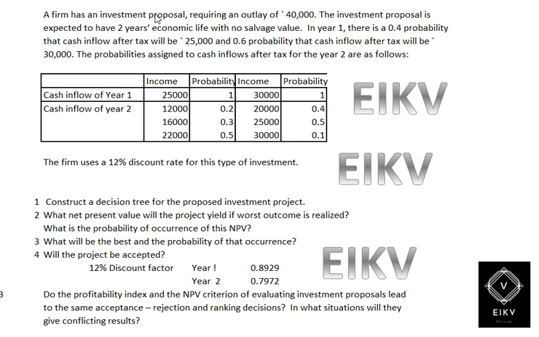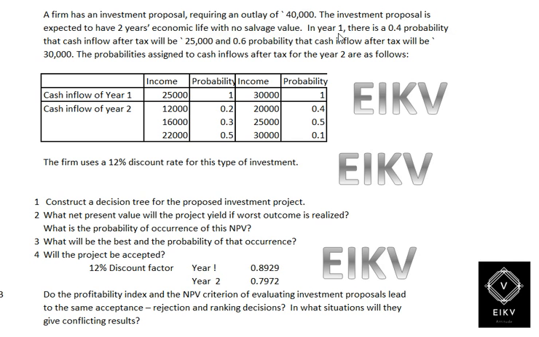So in this illustration, a firm has an investment proposal requiring an outlay of 40,000. The investment proposal is expected to have 2 years economic life with no salvage value.